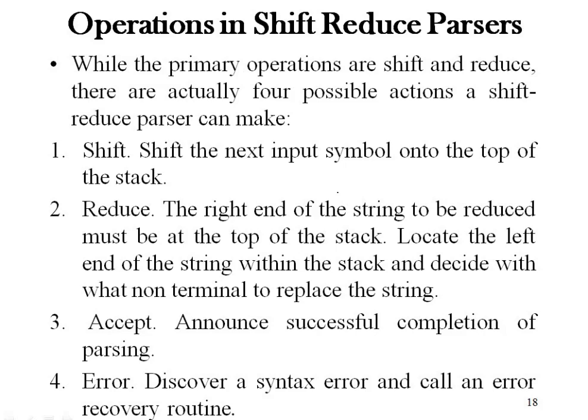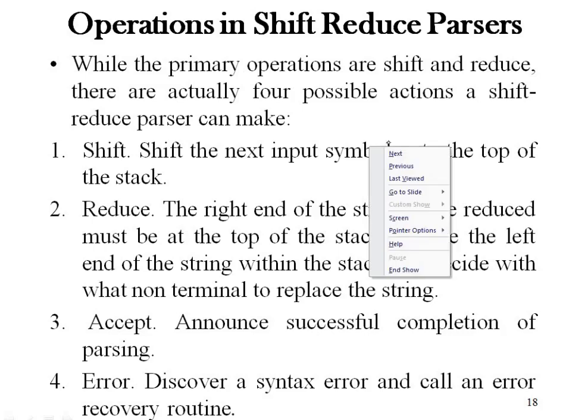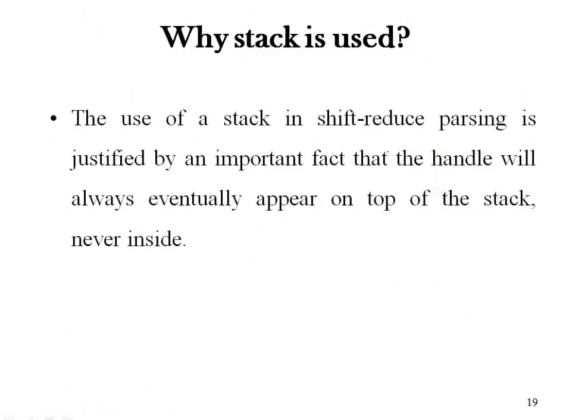Then we perform reduction if we have a handle present on the top of the stack. Then the accept state, when the whole input is used and there is the start symbol at the top of the stack. Then the last operation is error or failure: the whole input is emptied but we still haven't got the start symbol at the top of the stack, so we say that it is a syntax error. So these are the possible operations in shift reduce parsing.